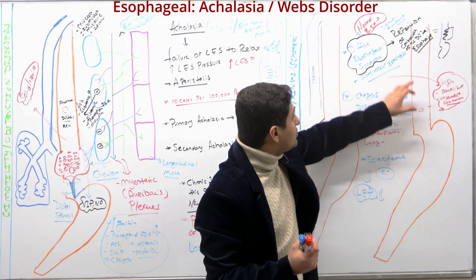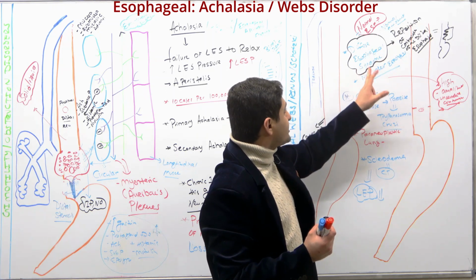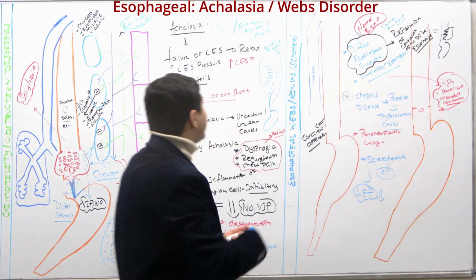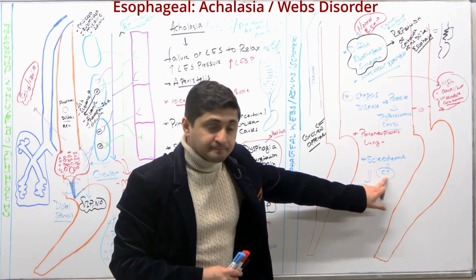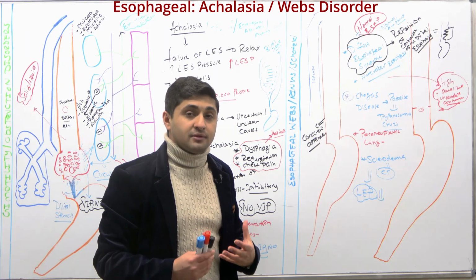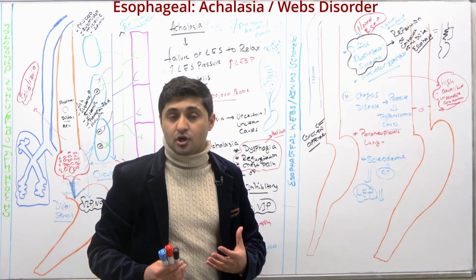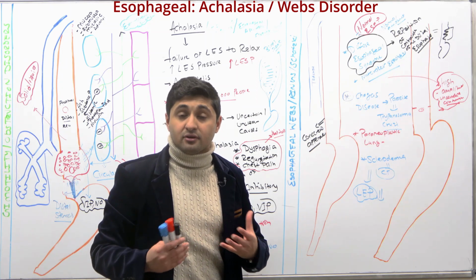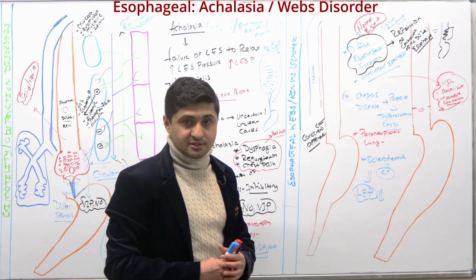So this is how you can distinguish between diffuse esophageal spasm, nutcracker syndrome, achalasia, and also scleroderma. Remember this. Achalasia is relatively uncommon, as I talked about before, but it's very important to know because they'll more likely test you on the exams.